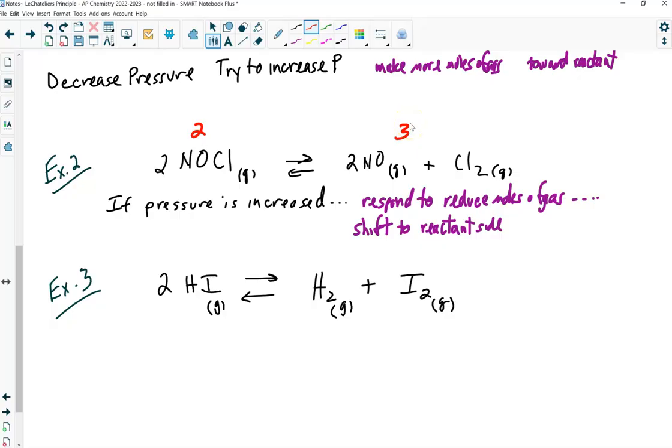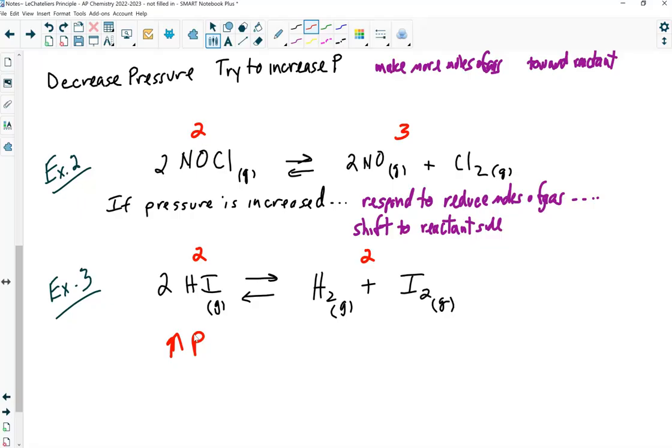Okay, how about this next one? How many moles of gas are on the reactant side? 2. How about on the product side? 2. So what if I increase the pressure on this baby? No change, because no matter what this reaction does, it's not going to be able to change the pressure. So it's just got to suck it up and be pressurized, right? The system can't respond. It wants to respond, but no matter which way it would shift, it's going to stay the same. This reaction cannot shift to try to reduce the pressure. The pressure would just be increased on both sides.